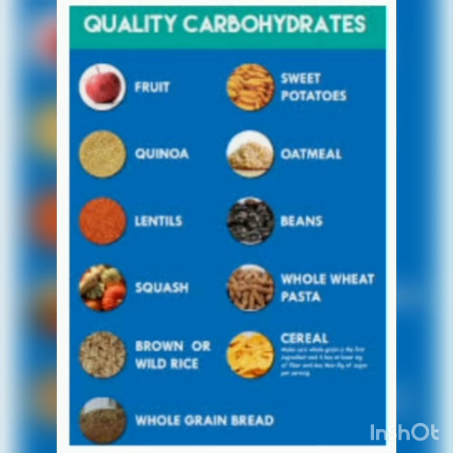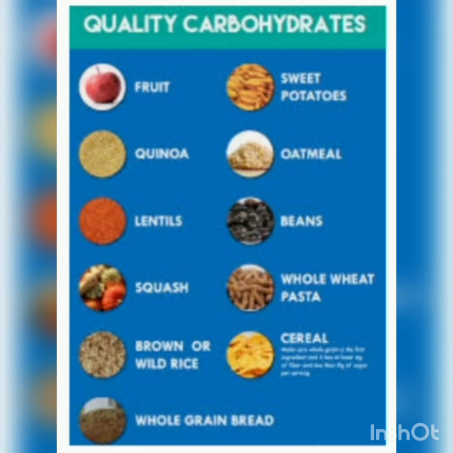So the first of the nutrients which we have is carbohydrates. Carbohydrates are made up of carbon, hydrogen and oxygen. That's why the name of these nutrients is carbohydrates, because they contain carbon, hydrogen and oxygen.